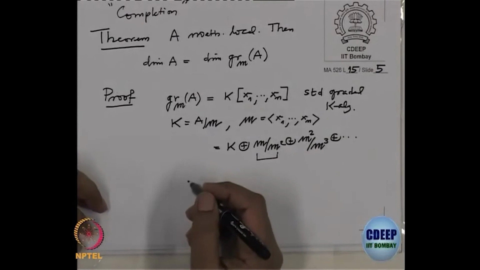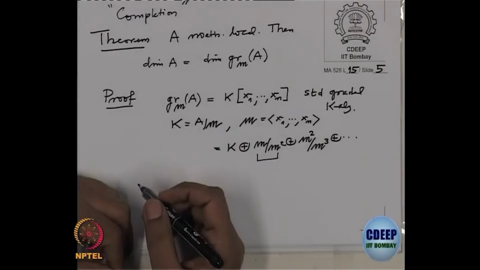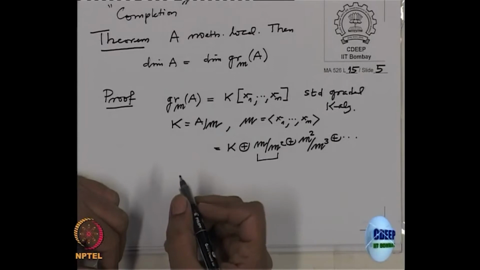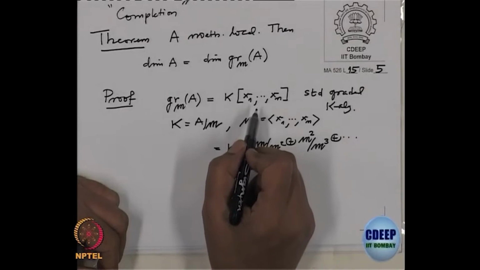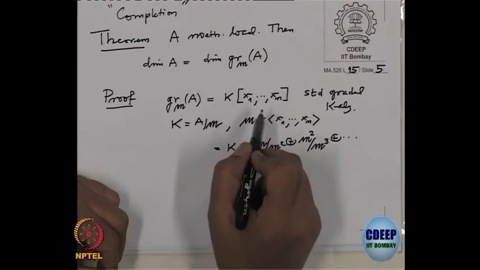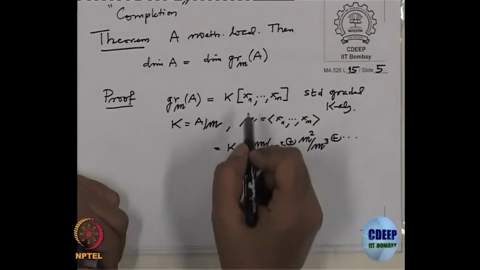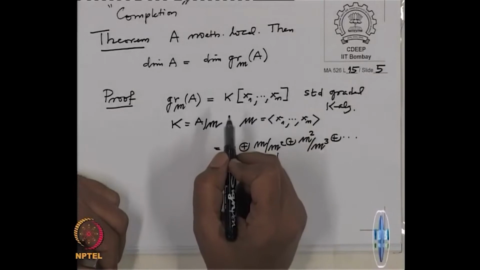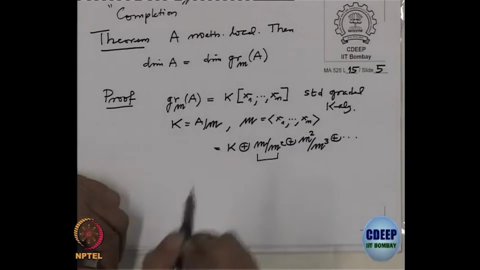Now I am going to imitate what we did for the local ring, the Hilbert-Samuel polynomial, for this graded K-algebra, this finite type K-algebra. The definitions are made by using these x1 to xn, and we have to check that it does not depend on the generating set.